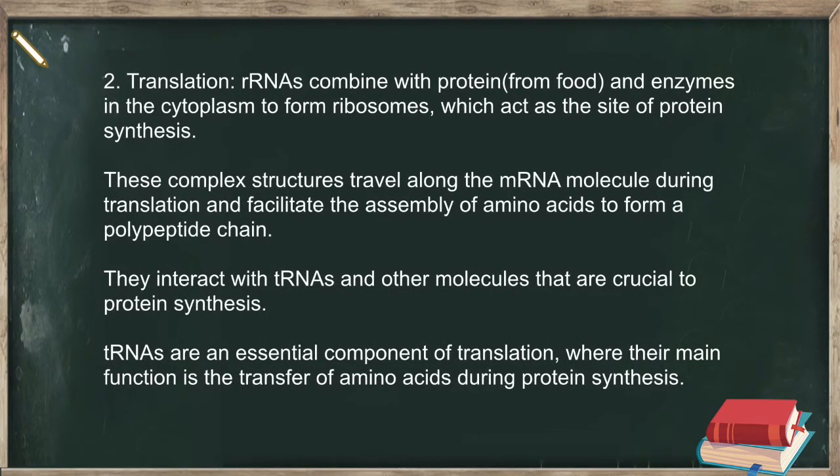2. Translation. rRNAs combine with protein from food and enzymes in the cytoplasm to form ribosomes, which act as the site of protein synthesis. These complex structures travel along the mRNA molecule during translation and facilitate the assembly of amino acids to form a polypeptide chain. They interact with tRNA and other molecules that are crucial to protein synthesis. tRNA are an essential component of translation, where their main function is the transfer of amino acids during protein synthesis.